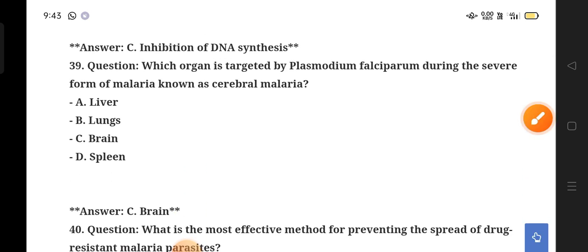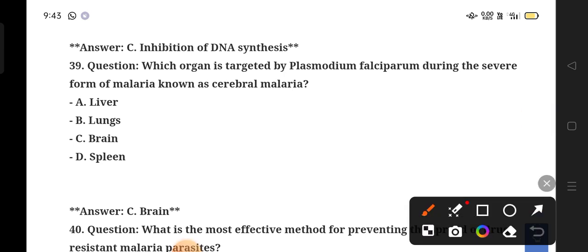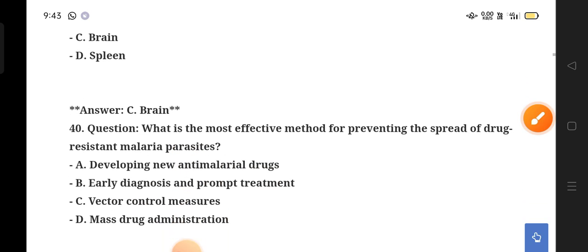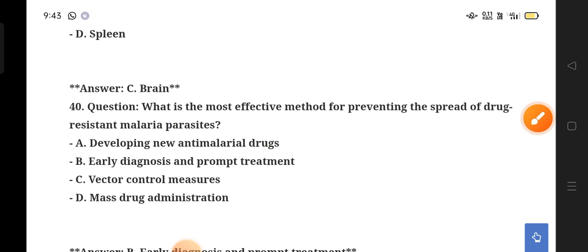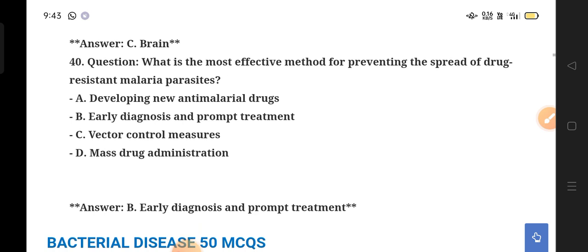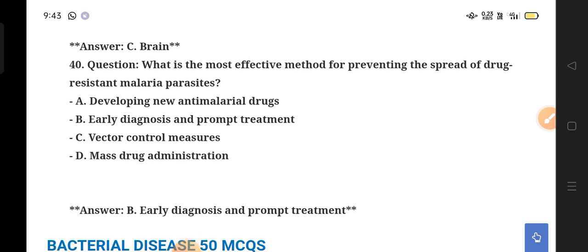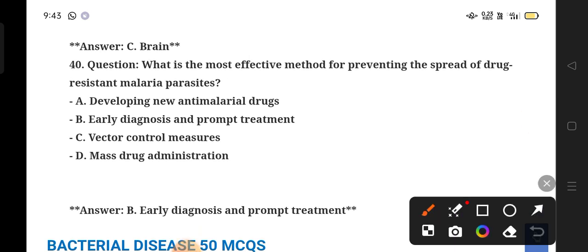Which organ is targeted by Plasmodium falciparum during the severe form of malaria known as cerebral malaria? Option C, brain. Next, what is the most effective method for preventing the spread of drug-resistant malaria parasites? Option B, early diagnosis and prompt treatment.